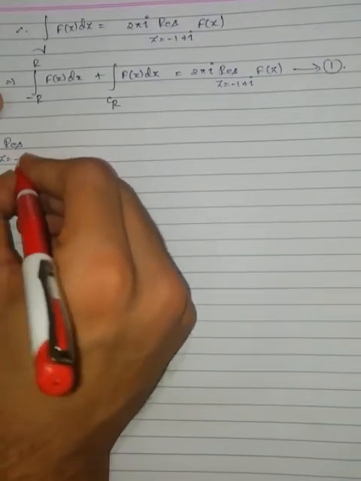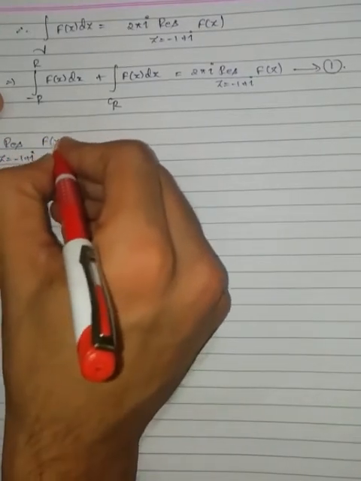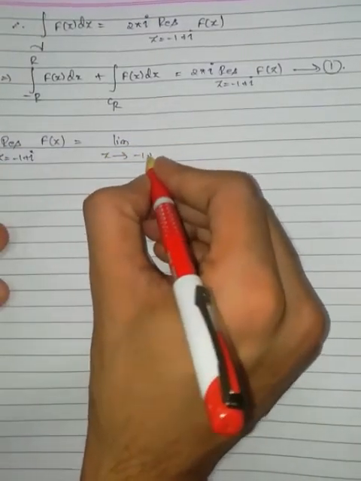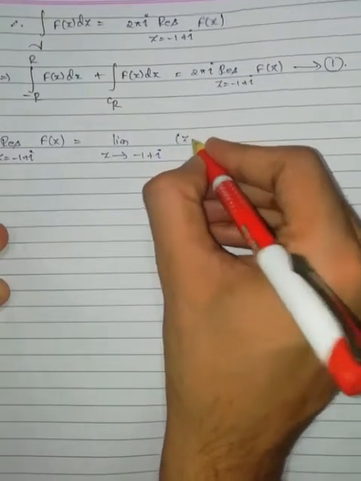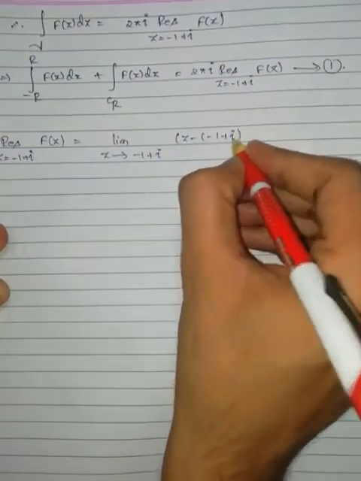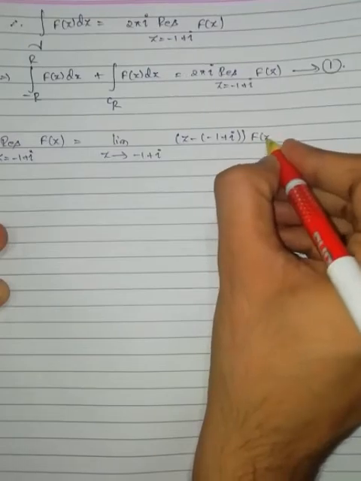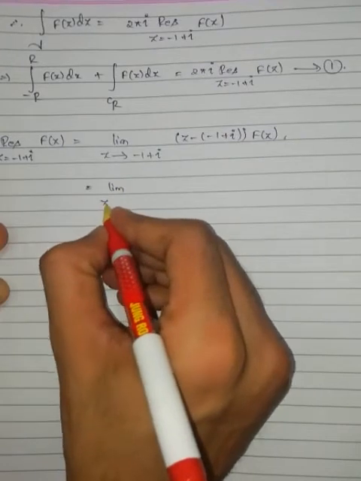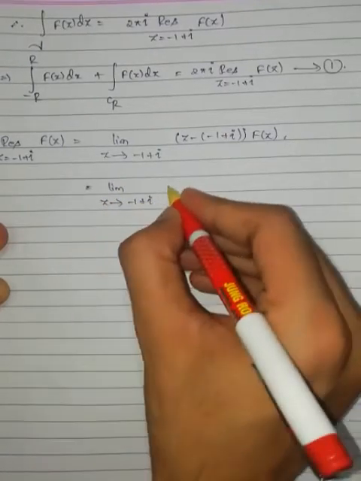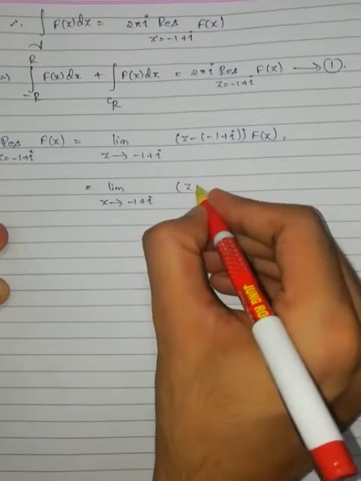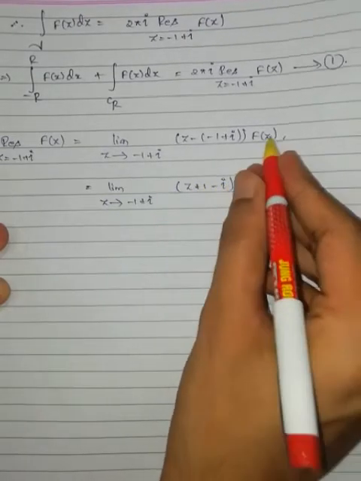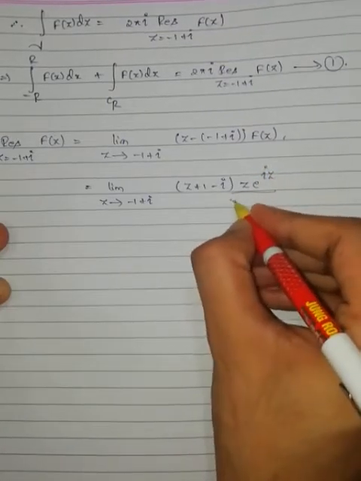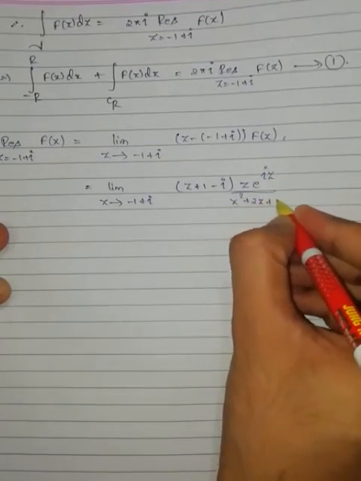Residue at z equal to minus 1 plus iota of capital F of z. Since it is a simple pole, it is limit z tends to minus 1 plus iota of z minus of minus 1 plus iota into capital F of z, which is equal to limit z tends to minus 1 plus iota of z plus 1 minus iota, and what is capital F of z? z into e to the power of iota z by z square plus 2z plus 2.